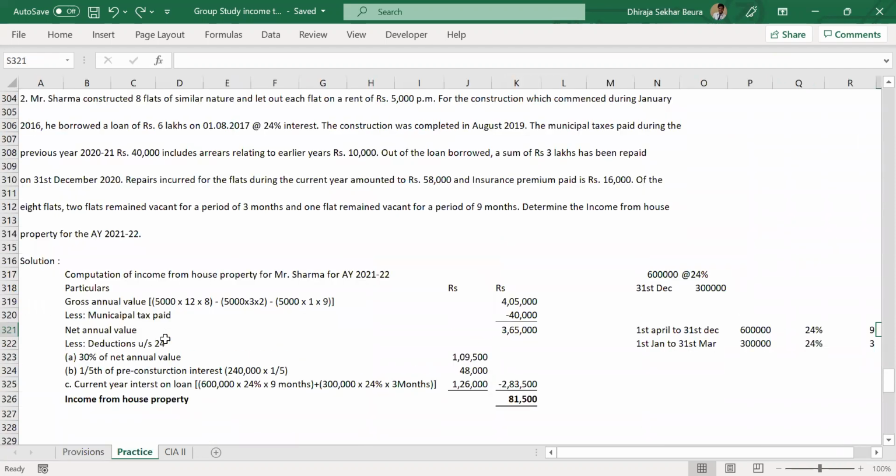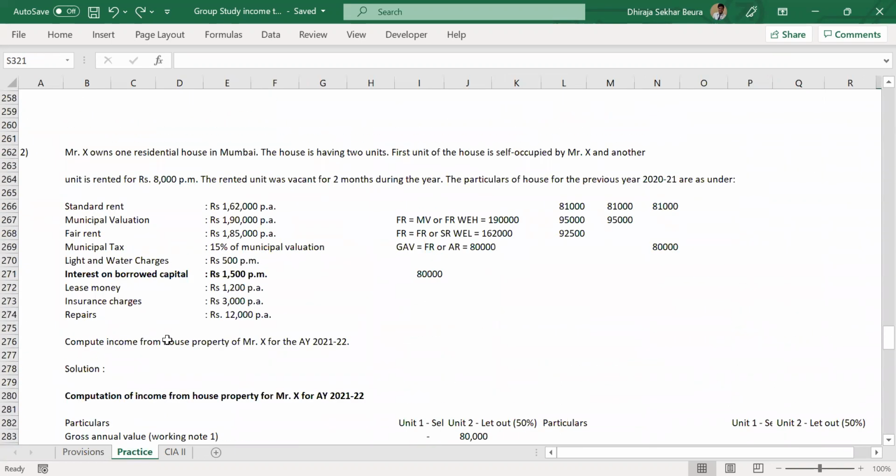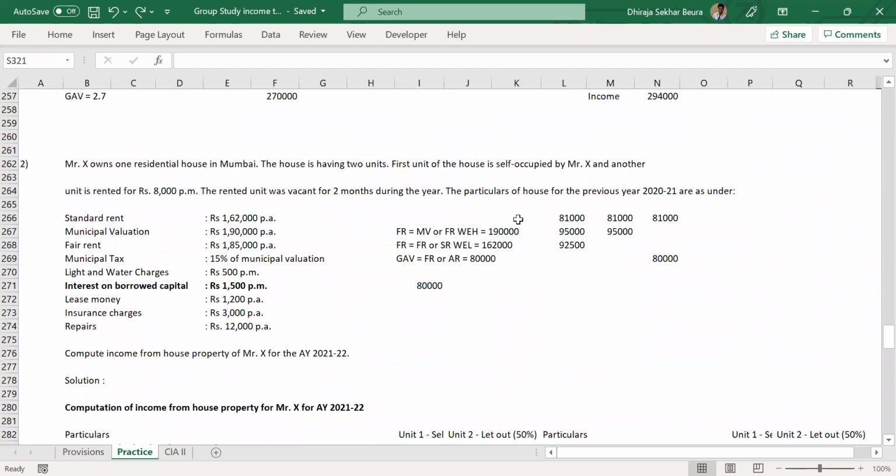Okay. Now let me quickly go to the question that we were doing yesterday and show you the part where we're discussing the interest. Interest on borrowed capital is given here as 1,500 per month. There is no other information given: when the loan was taken, the completion date, the years, dates, nothing is given. What will happen then? You assume that the 5 years is already completed, so that you don't have to complicate things.